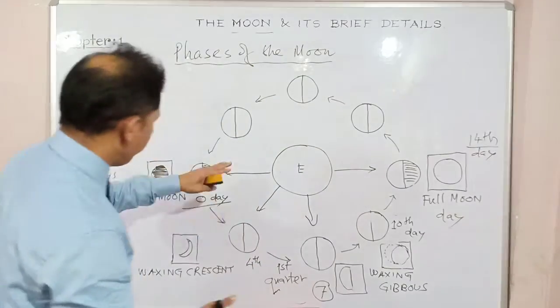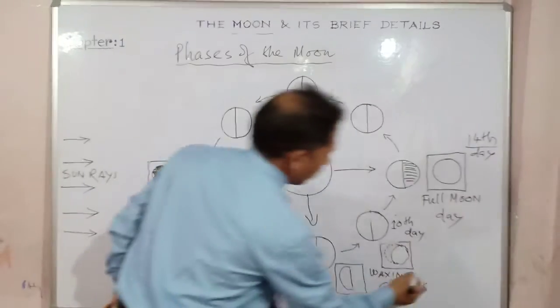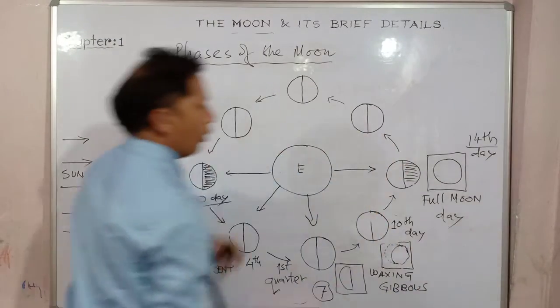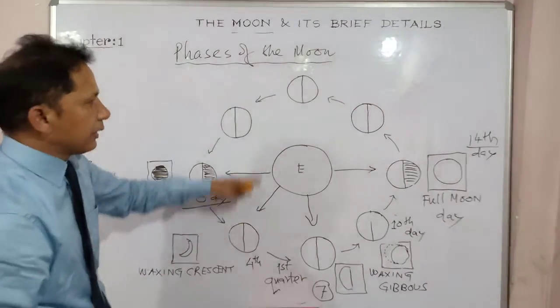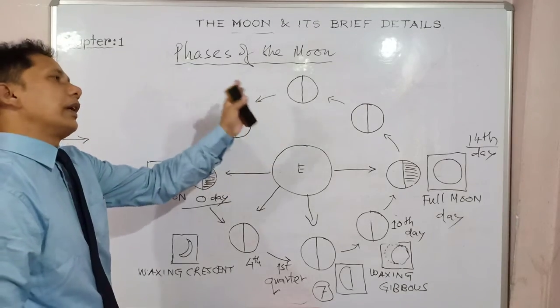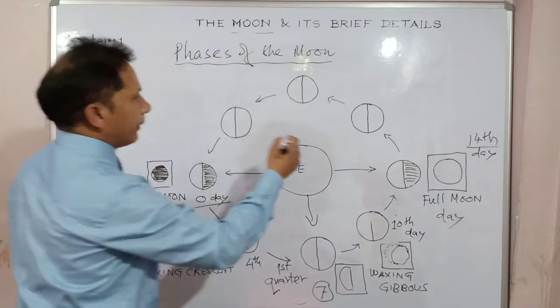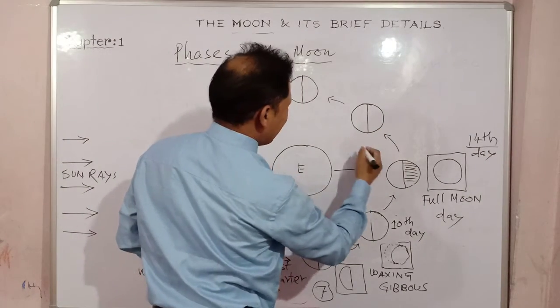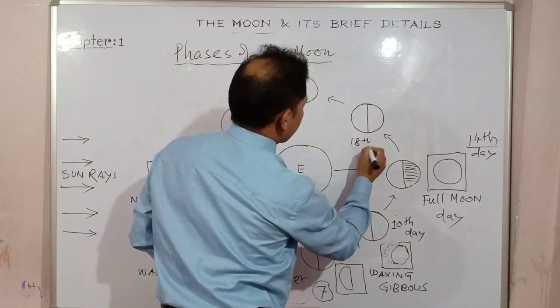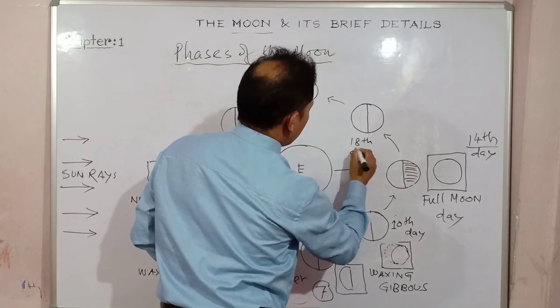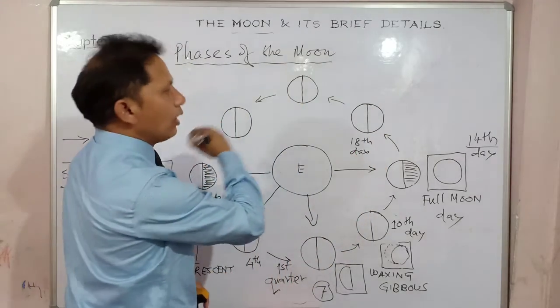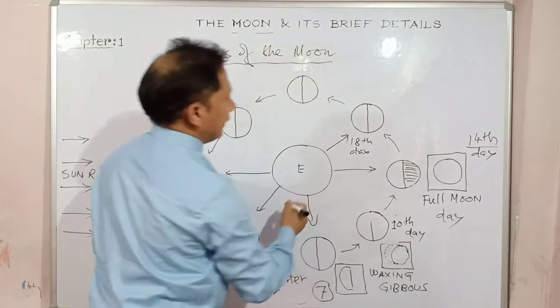Clear? So below, as I have said, below I am showing waxing gibbous and waning gibbous. Waning means slowly it is disappearing, right? So what happens on the 18th day, when the moon comes here? What happens actually on the 18th day over here?